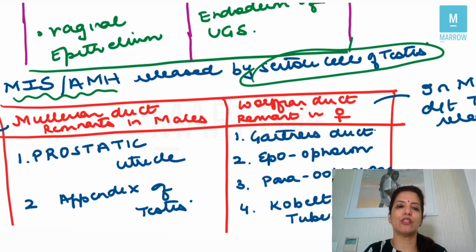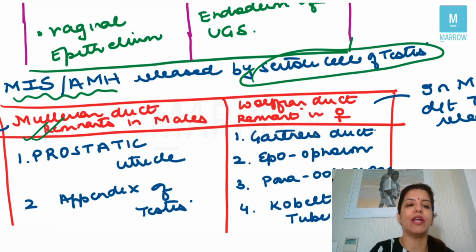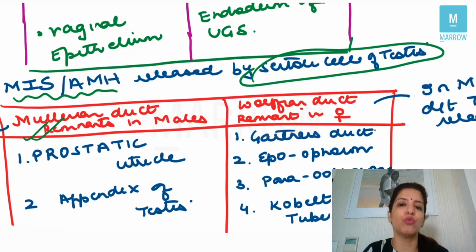Because the Sertoli cells of the testes release anti-Mullerian hormone, the Mullerian duct will regress in males. And what are the remnants of Mullerian duct which can be seen in males? There are two remnants, very, very important. You cannot afford to forget them. These are the prostatic utricle and the appendix of testes, right?